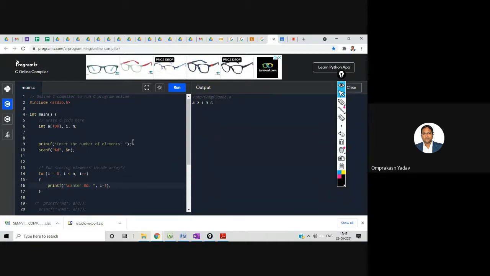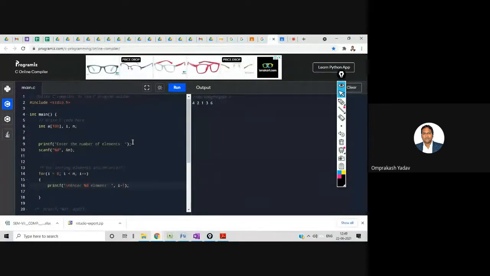So it's like I'm displaying on the screen that enter first element. So it will display on the screen that when the i value is 0, it will say enter first element, enter second element, enter third element. It's just for displaying purpose to the user, right?